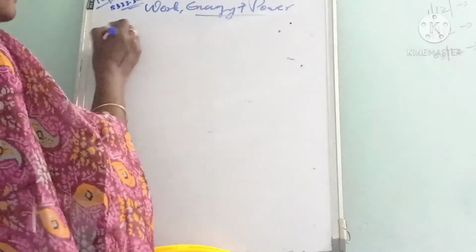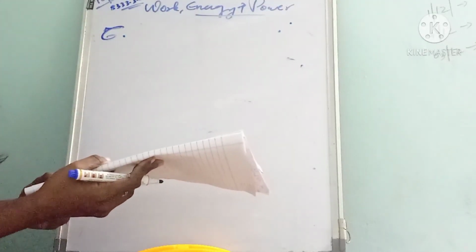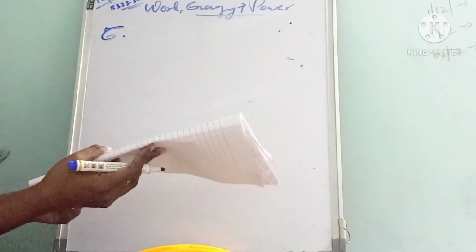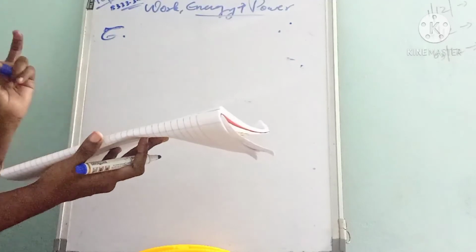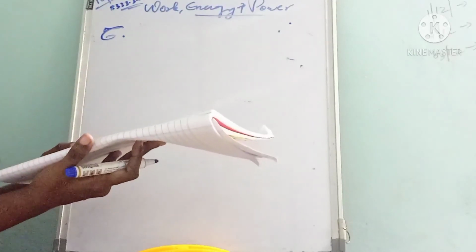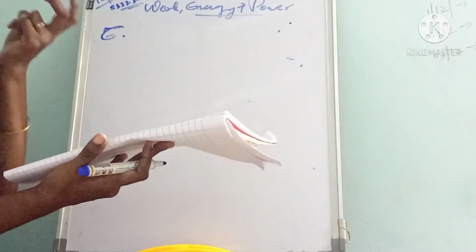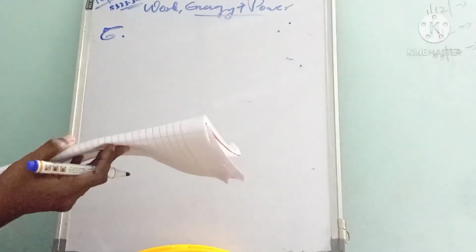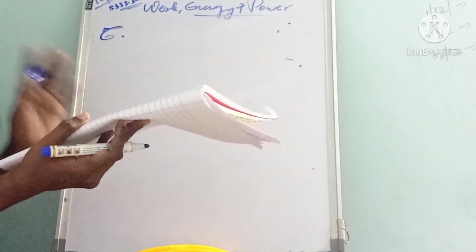Okay, next the last question, that is the 6th question. Calculate the power of an engine required to lift 10 power 4 kg of coal per hour from a 300 meter deep mine, and g is given as 10 meter per second square. We have to calculate the power of the engine which is required to lift 10 power 4 kilogram of coal per hour. That is, for every hour that engine has to lift 10 power 4 kg of coal from a 300 meter deep mine. Then we have to calculate the power of the engine.